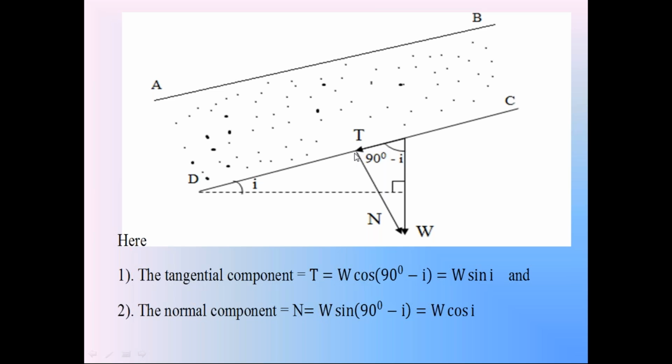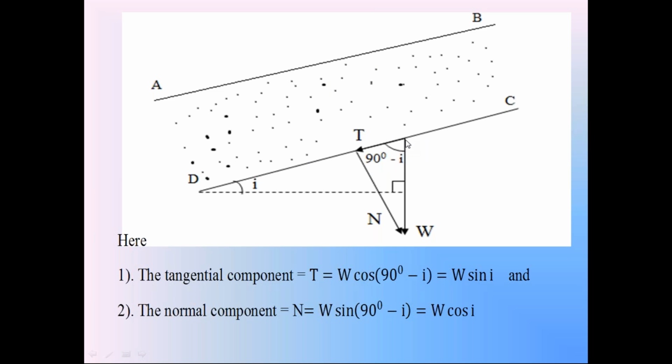Whereas this N is the normal component. This normal component N produces the normal stress in this soil mass. This normal component N is perpendicular to the soil mass. To this soil mass, the normal component is in perpendicular direction. So this normal component produces the normal stress in the soil mass.